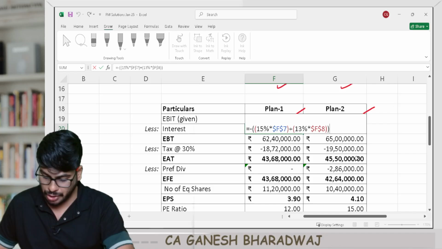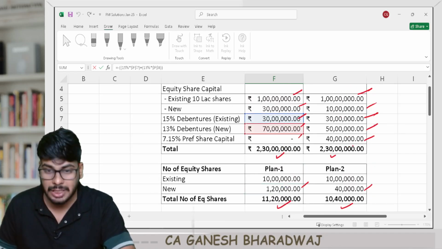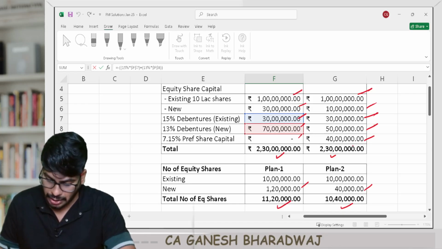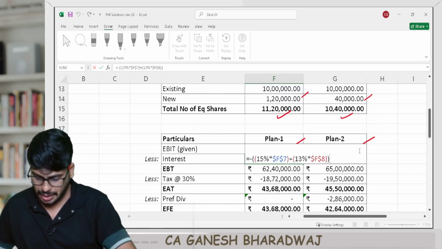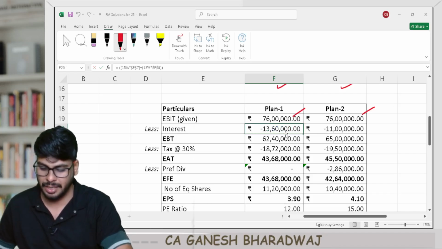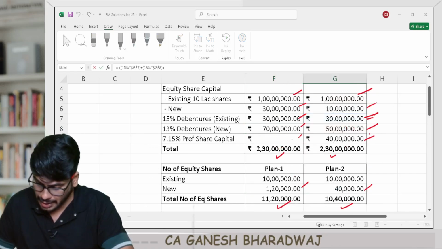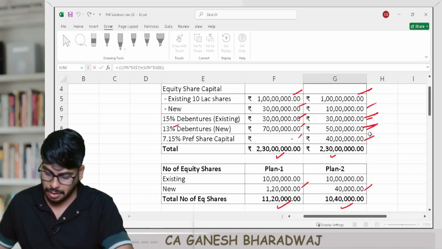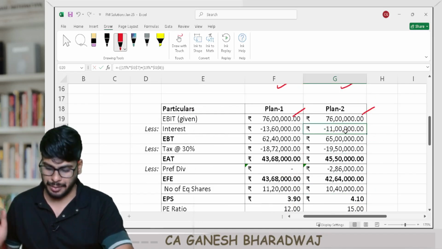Under plan 1, how will you compute interest? Very simple. On this figure, on 30 lakhs it is going to be 15%, on 70 lakhs it is going to be 13%. Two different classes of debentures are there. That is exactly what I have done here, and you will get a total interest of 13.6 lakhs. Under plan 2, what will happen? On this 30 lakhs, you will be applying 15%. On this 50 lakhs, you will be applying 13%. If you add the two, you get how much? A total of 11 lakh rupees. Are you clear with this?